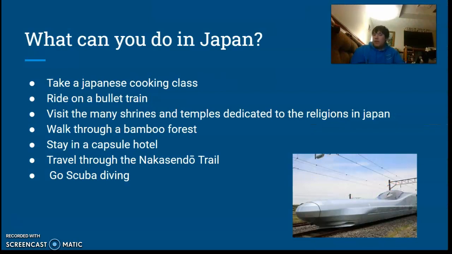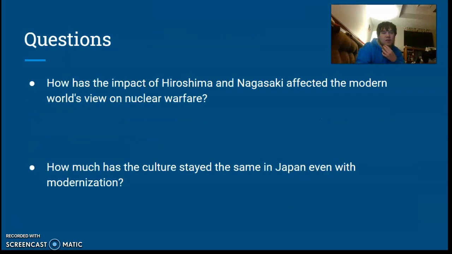What can you do in Japan, though? You're able to take Japanese cooking classes, like authentic Japanese cooking. You're able to ride on the bullet train there, which you can see in the bottom image. There are many shrines dedicated to the older religions or current religions that are in Japan. Walk through a true bamboo forest of naturally growing bamboo. Stay in a capsule hotel, which is a hotel where you have your own little space, and that's it. It's very interesting. Travel through the Nakasendo Trail, which connected two parts of the area to Tokyo, and you can go scuba diving in the waters.